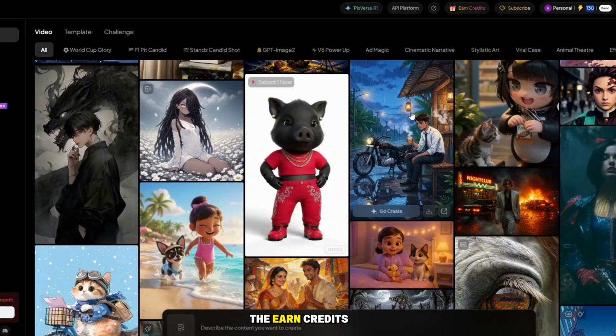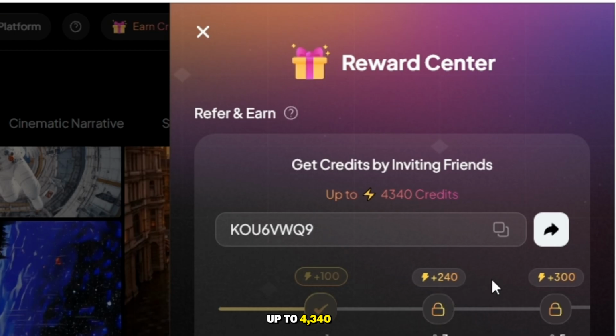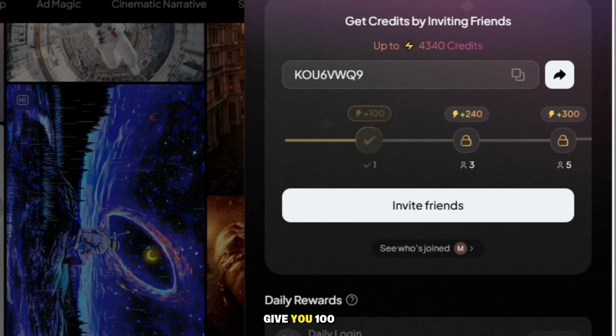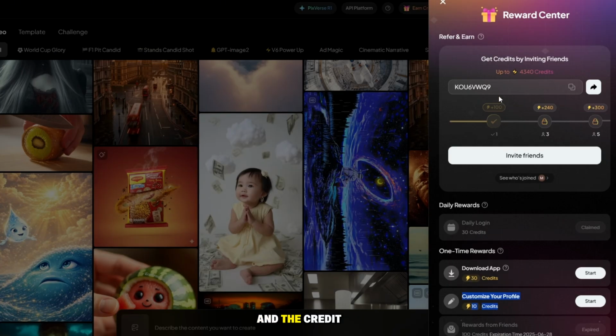First, click on the Earn Credits option. Once you click it, you'll see several ways to earn free credits. You can earn up to 4,340 credits in total. For example, inviting a friend can give you 100 credits. Inviting more friends can unlock additional rewards, and the credit amount increases as you complete more referrals.